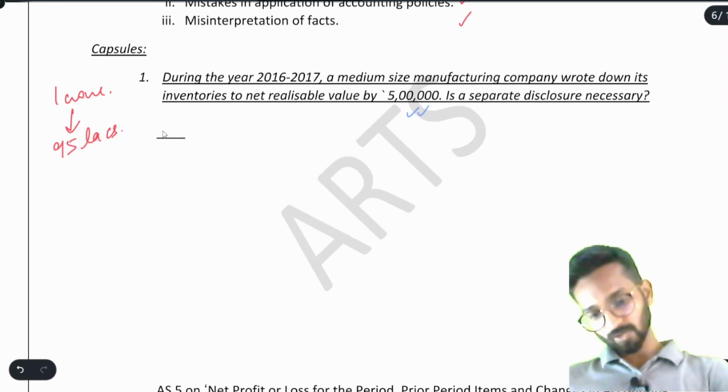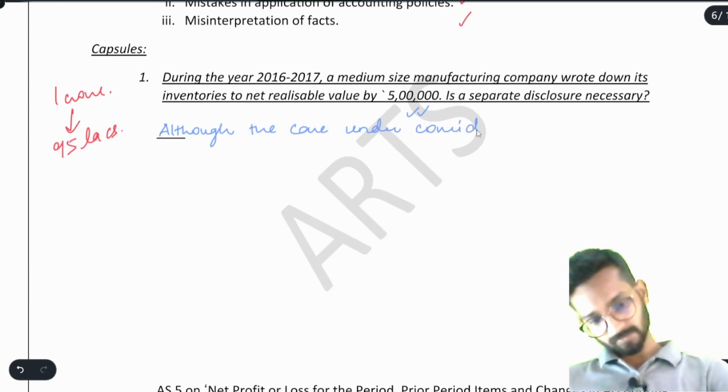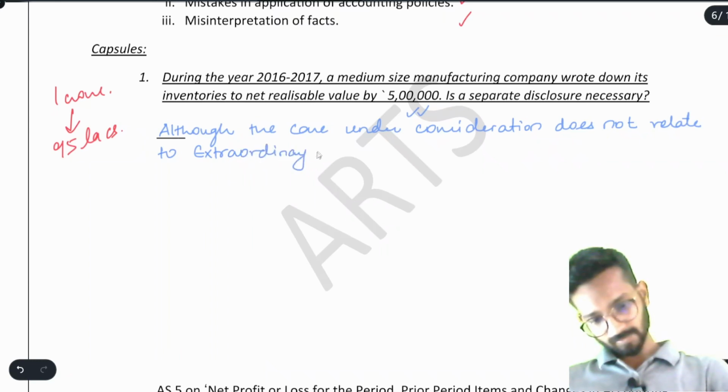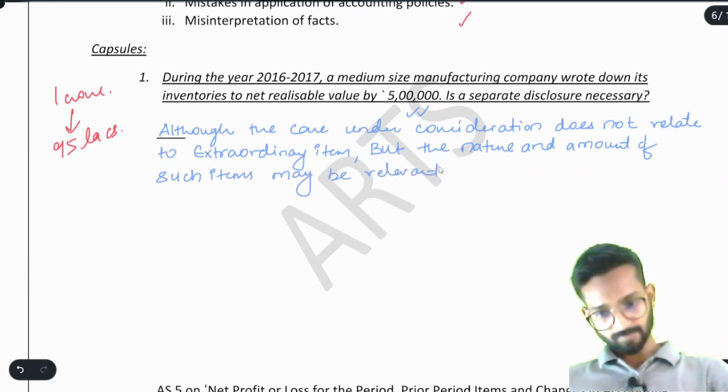See, so we will write here that although the case under consideration does not relate to extraordinary item, but the nature and amount of such items may be relevant to users of financial statements.